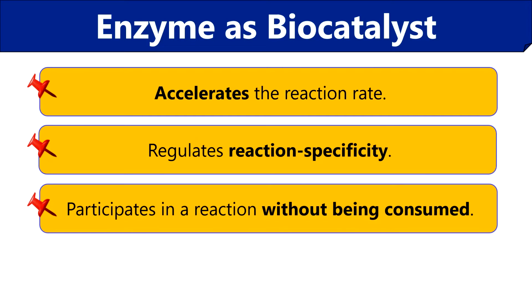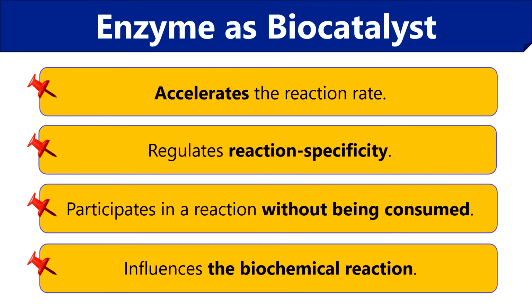Like catalyst, enzyme only participates in the biochemical reaction without being consumed or altering the equilibrium state. Like biocatalyst, enzymes influence the biochemical reaction by lowering the activation energy and increasing the transition state.